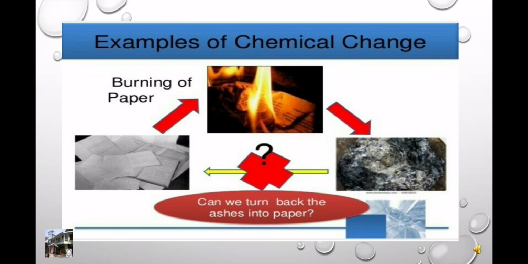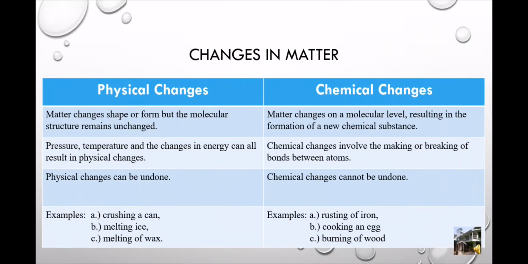Now, changes in matter. As you know, there are two types of changes, physical and chemical changes. Here comes the differences between physical and chemical change. In case of physical change, matter changes shape or form, but the molecular structure remains unchanged. In case of chemical change, matter changes on a molecular level, resulting in the formation of a new chemical substance.